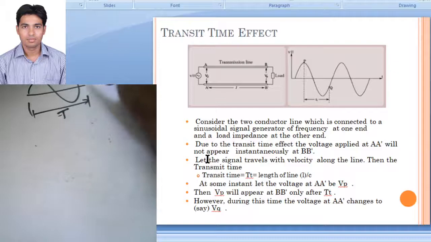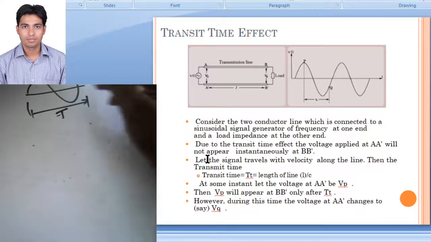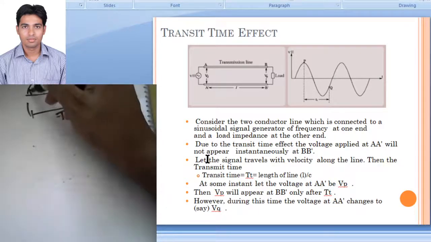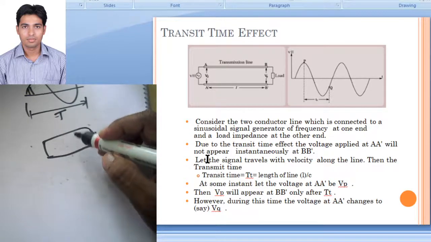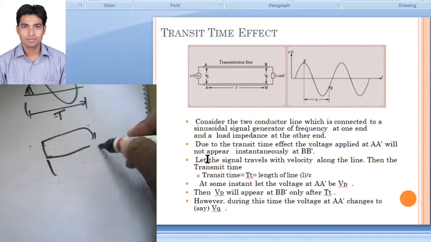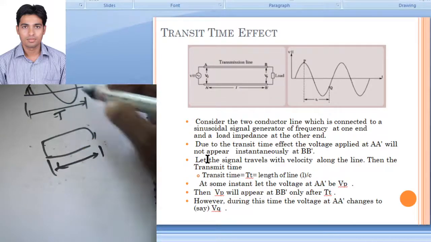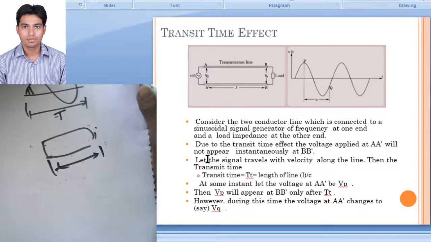We have found lambda for 50 hertz, and lambda for 50 hertz is around 6000 kilometers. So if our board is, let us take, 10 centimeter or 20 centimeter, then over this 10 or 20 centimeter the amplitude of voltage and the phase will be around the same.